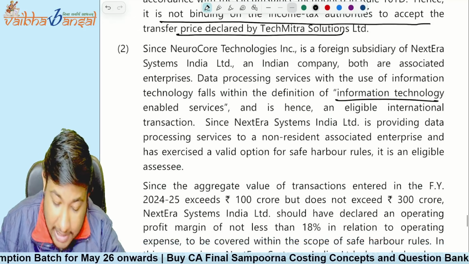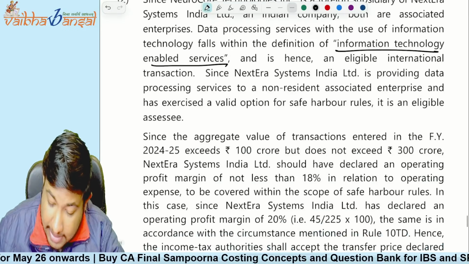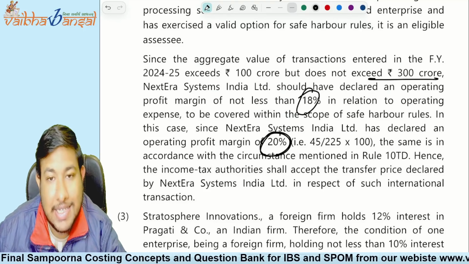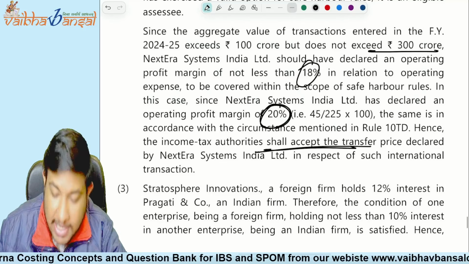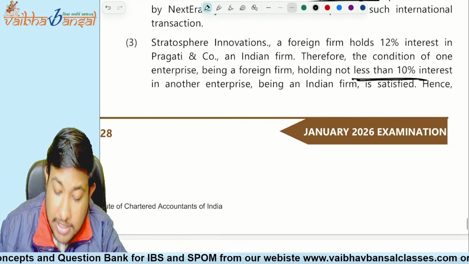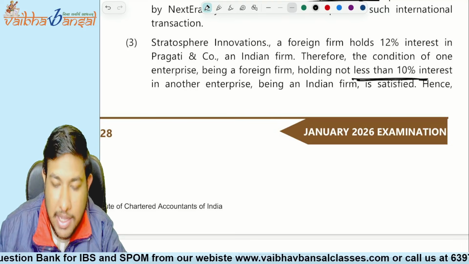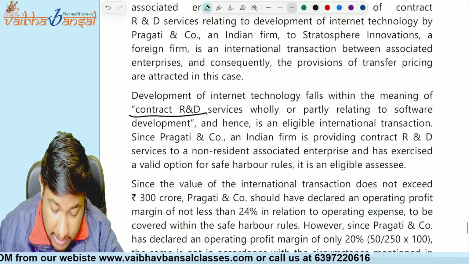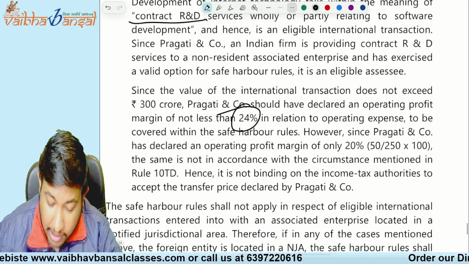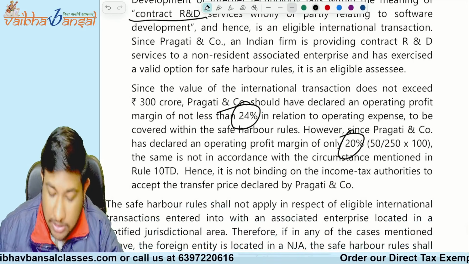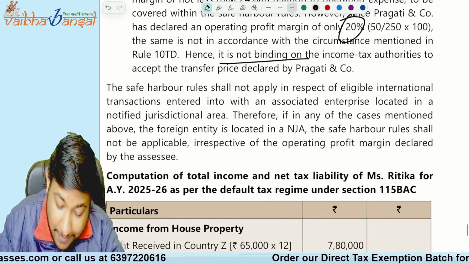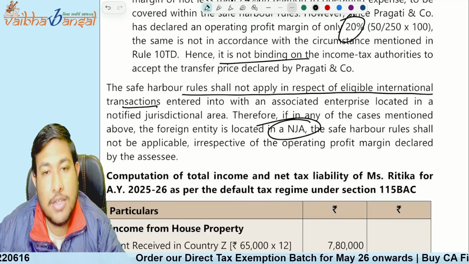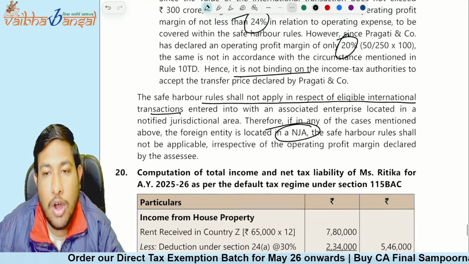Now the second is IT enabled services, ITES. See, the transaction value does not exceed 300 crore. 20% is shown, but we have to show at least 18%. So in this case it shall accept the transfer price. And third, if it is not less than 10%, then it becomes an AE, and it is already 12%, so it is an AE. Understood? Clear? And if it is contract services, they have to show a 24% margin, and there is only 20%, so it is not binding to accept. Now safe harbor rules shall not apply if the eligible transaction is entered into with an NJA. So if it is in an NJA, safe harbor rules are not applicable.